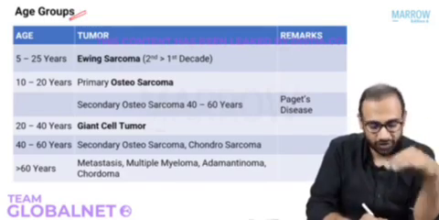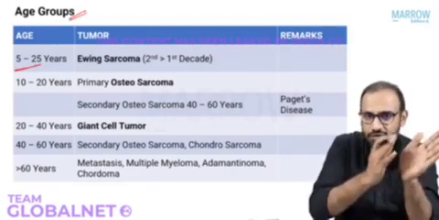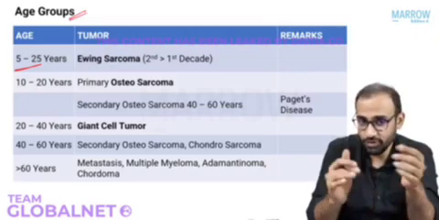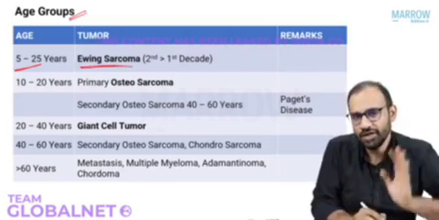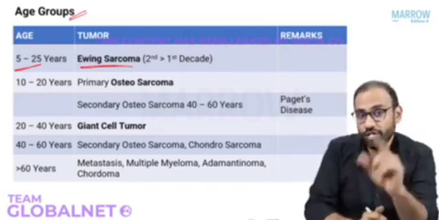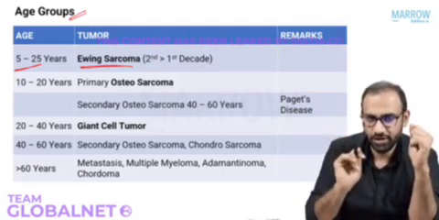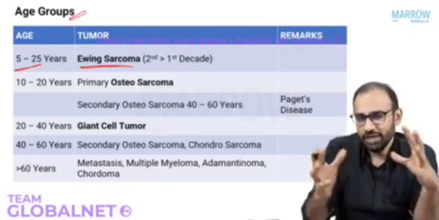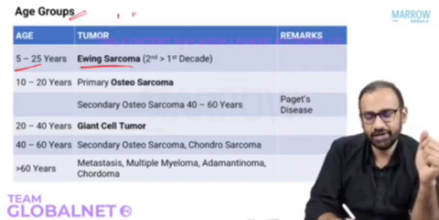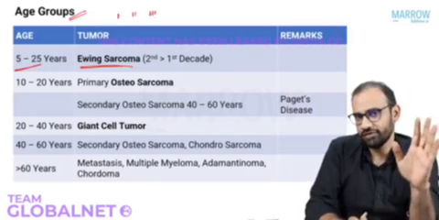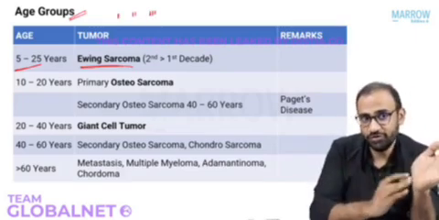The first table is of the age groups here, where I've given you from childhood to elderly population. So 5 to 25 years. What is the most common tumor that usually occurs in 5 to 25 years? Ewing sarcoma. Okay, so let's talk about the Ewing sarcoma in terms of age of presentation on your exam. Ewing sarcoma occurs in 5 to 25 years of population. Very good. When I say 5 to 25 years of population, how many decades of life are we talking about here? First decade? Yeah. Second decade? Yeah. Third decade of life. So we are talking about 3 decades of life. So Ewing sarcoma can occur in this spectrum of age group 5 to 25.